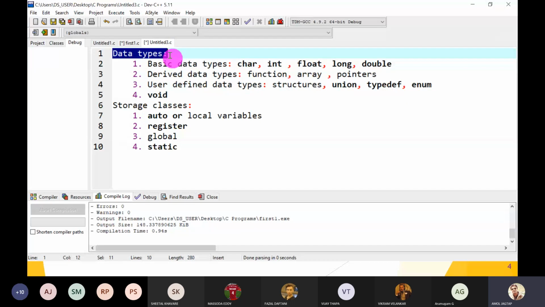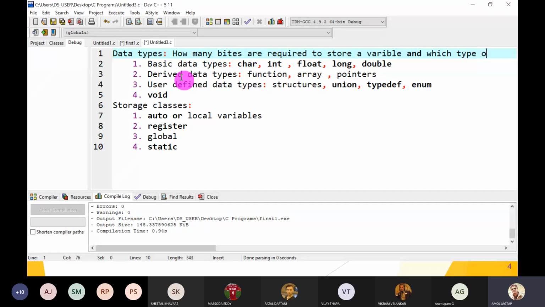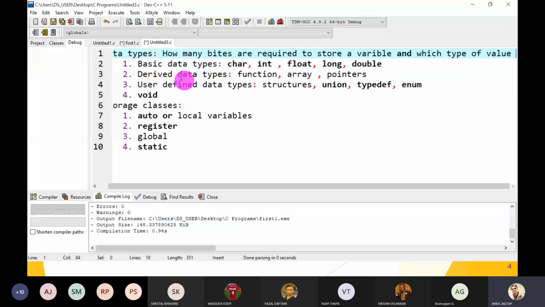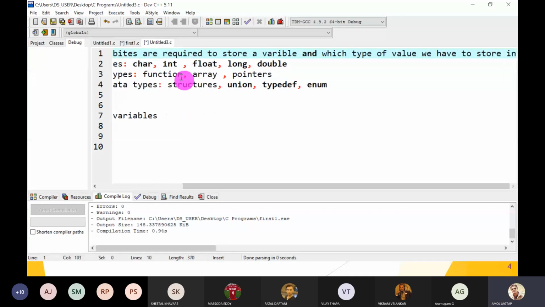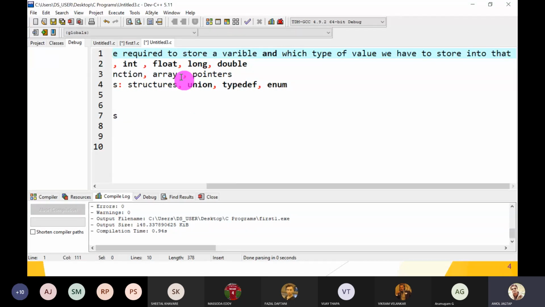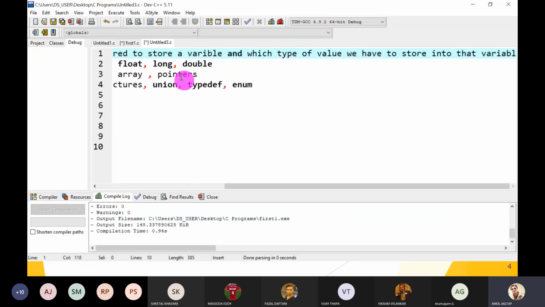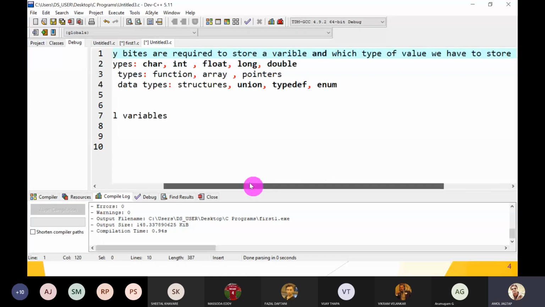First, the data type tells the compiler how many bytes are required to store a variable and which type of value we have to store into that variable. Great. So that information is provided by the data type.